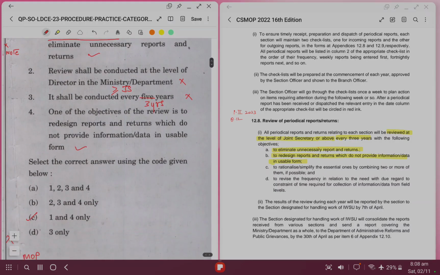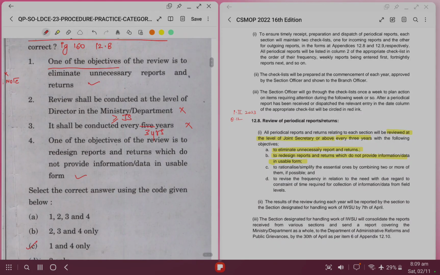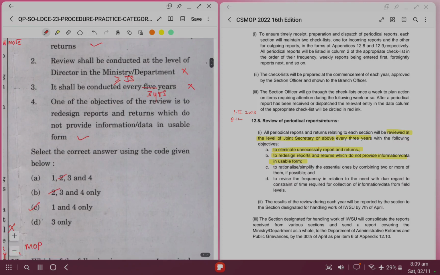If you want to solve the question by elimination, and if you are very sure that an officer of JS or above is the concerned authority to review, you can directly eliminate options which have 2 as a statement given in them. So you are left with only 2 options, and when you know that option 1 is sounding correct or it's one of the basic objectives, you can directly reach the right answer, which is option C. Let's again see statement 4 also. One of the objectives of the review is to design reports and returns which do not provide information data in a usable form. Yes, this is also a very basic requirement for doing this exercise.